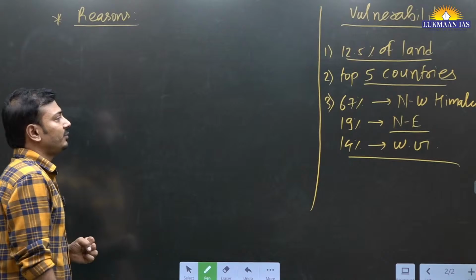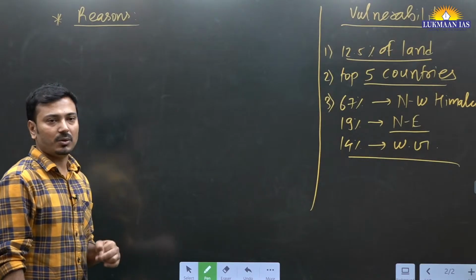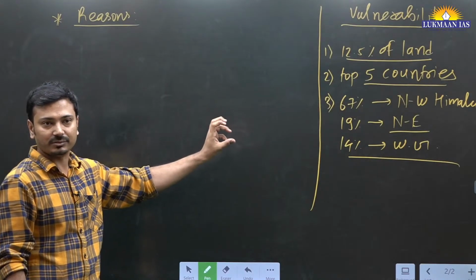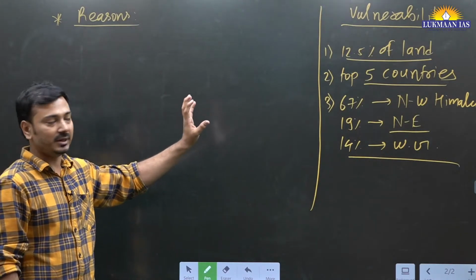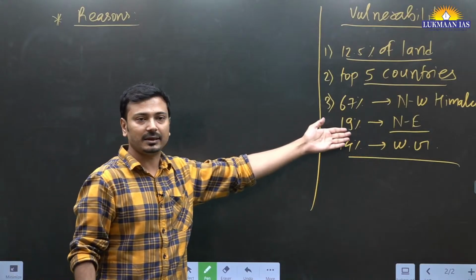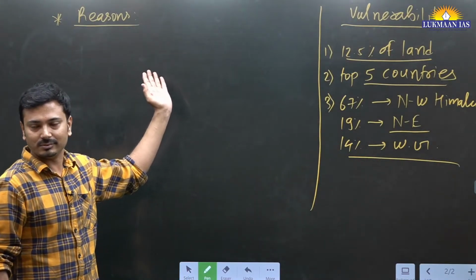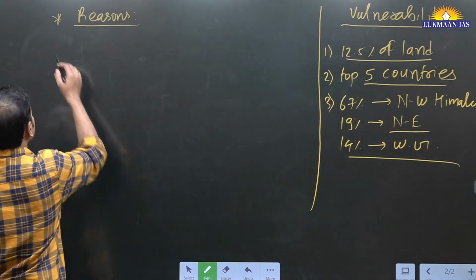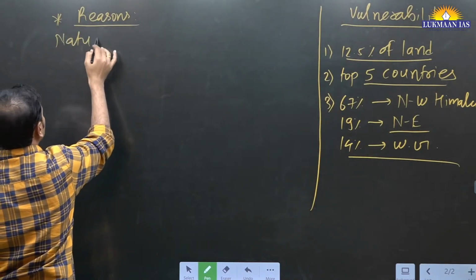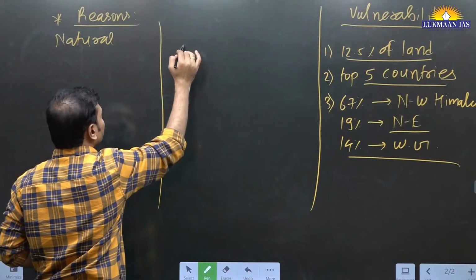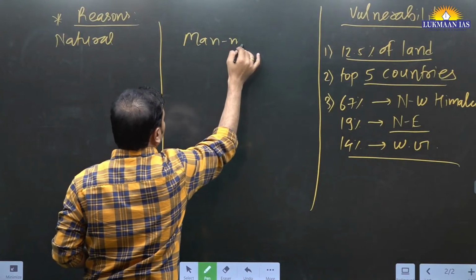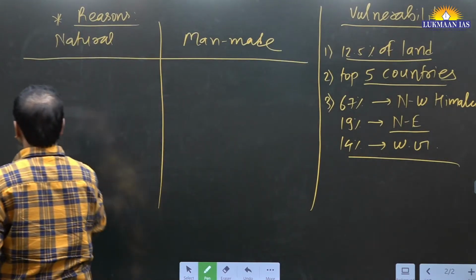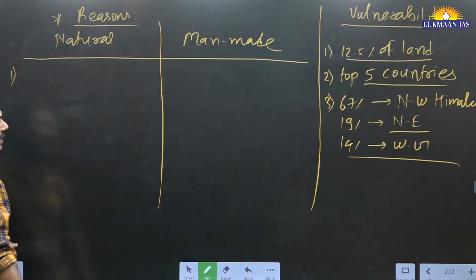Okay, so after writing this, now let's talk about why more in the Western Himalayas, the northwest region. When we write this answer, you can write this fact here, why more, and that can be the introduction itself, right? So first of all we will categorize it as natural and anthropogenic or man-made. Okay, so go on mentioning whatever is given in NCERT.